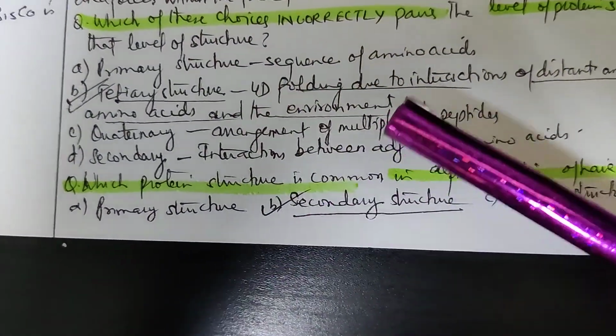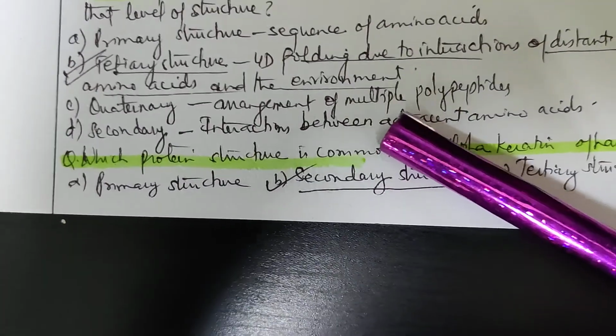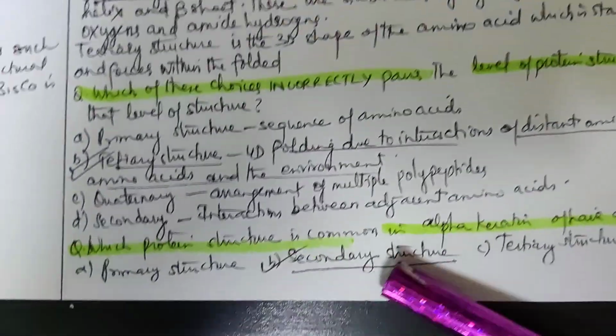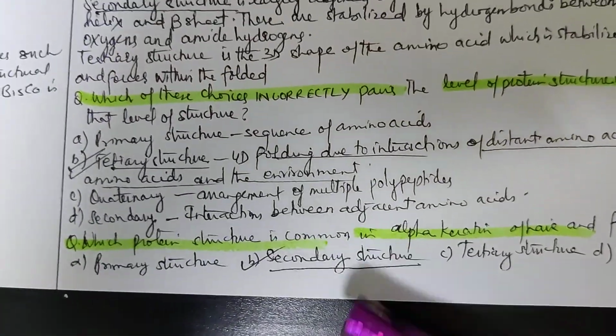On the top we have discussed that keratin is found in human skin, hair and nails. So it's a kind of secondary structure.